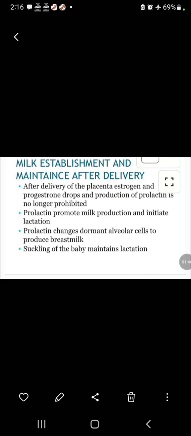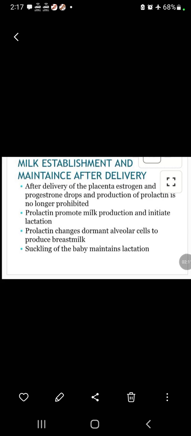Milk establishment and maintenance after delivery: after delivery of the placenta, estrogen and progesterone drop and production of prolactin is no longer inhibited. Prolactin promotes milk production and initiates lactation. Prolactin changes dormant alveolar cells to produce breast milk. Suckling of the baby maintains lactation.